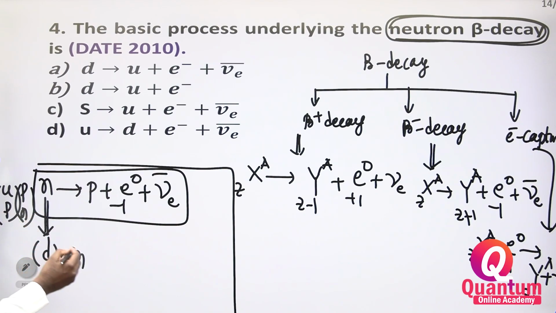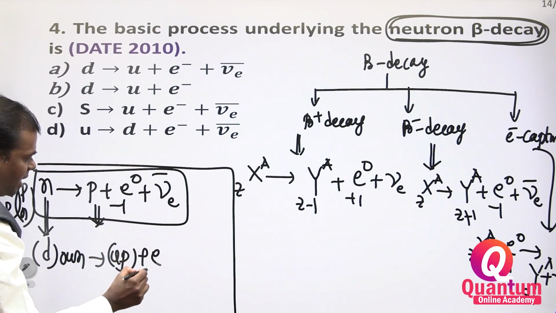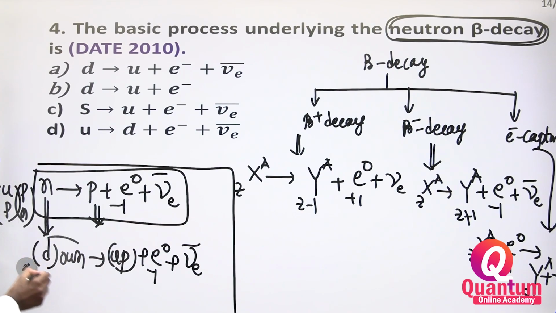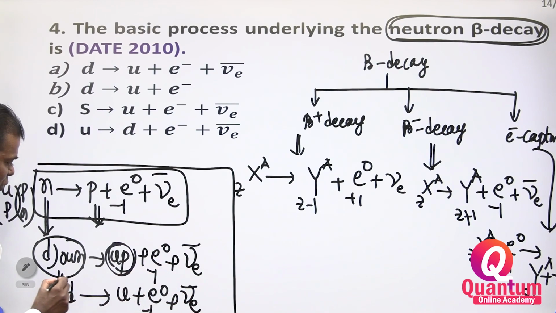So the down particle D tends to the up particle U plus an electron, minus 1 0, plus an electron anti-neutrino. This is the neutron decay.